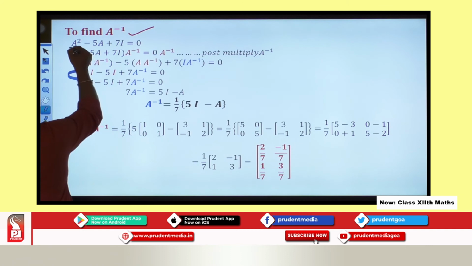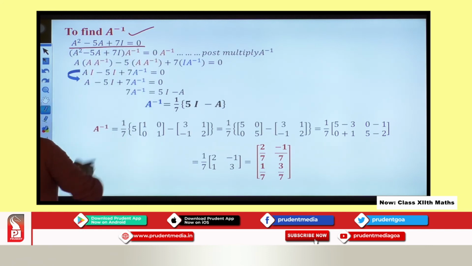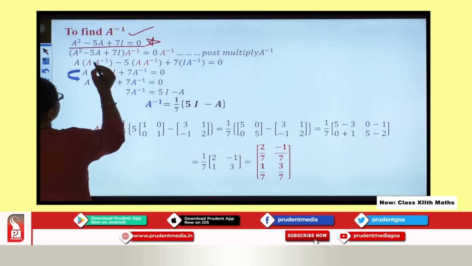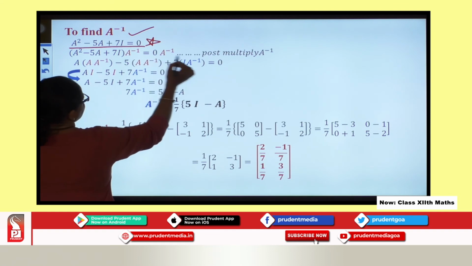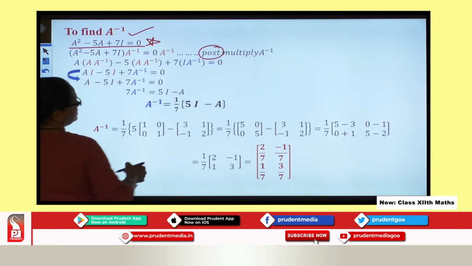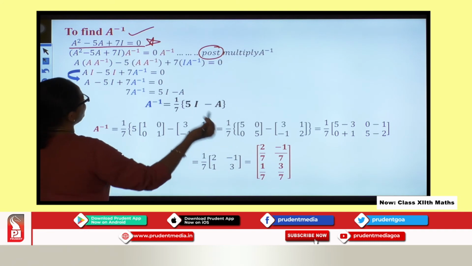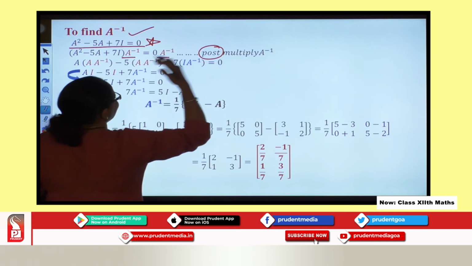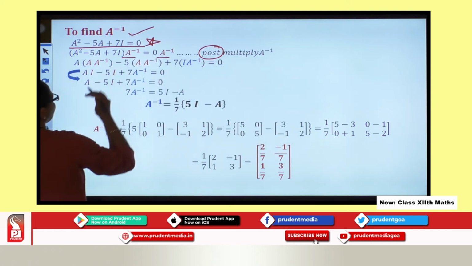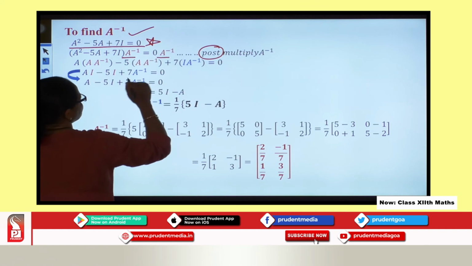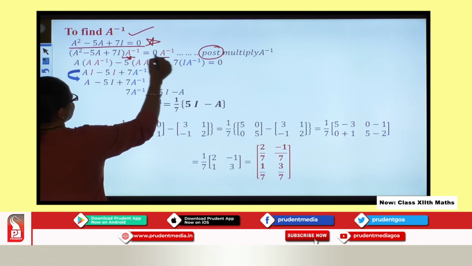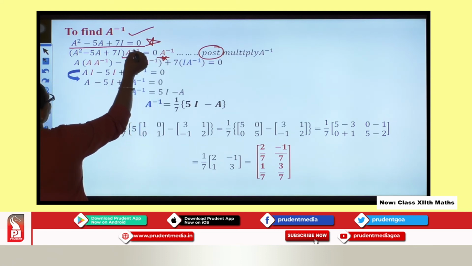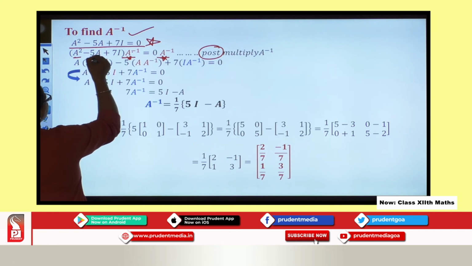So I take that equation and proceed further. This is the starting point. Here I post multiply by A inverse. Post multiplication by A inverse means I multiply A inverse towards the right hand side of the equation, and also towards the right hand side of this 0. So this A inverse will go to each of these terms.